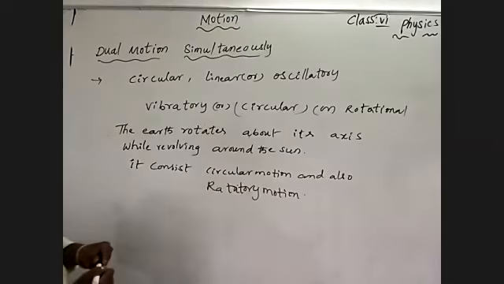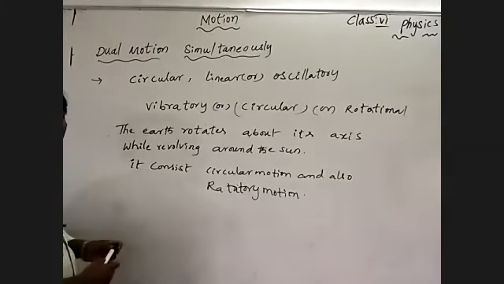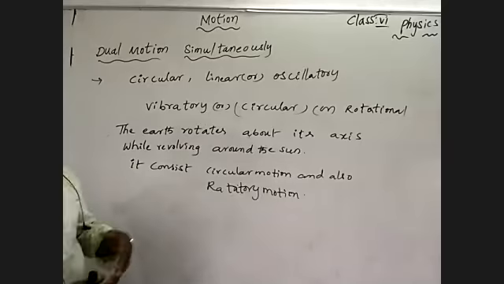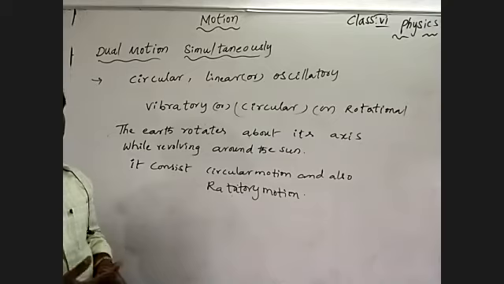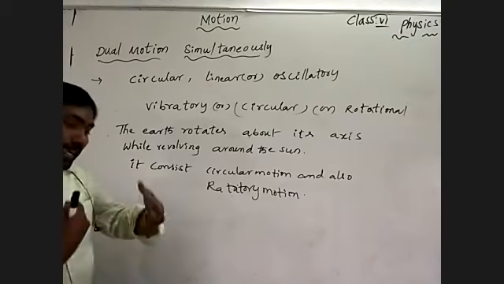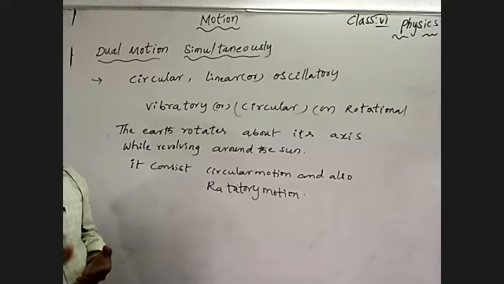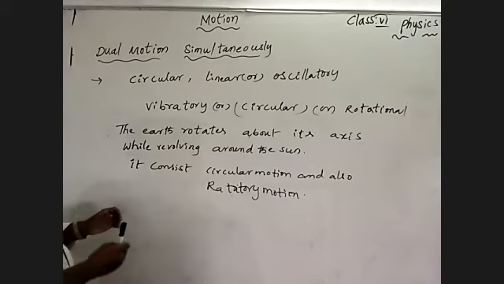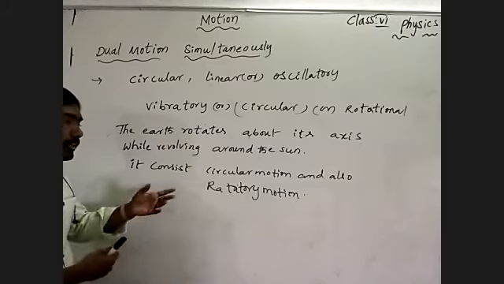See here what I'm saying to you. The earth rotates about its axis. Generally, the earth moves with two conditions: one is rotation, one is revolution. Rotation is the earth rotating on its own axis, by which we get day and night. By revolving around the sun, we get seasons. It takes 365 days, one year. So when it rotates on one axis, it follows rotational or rotatory motion.